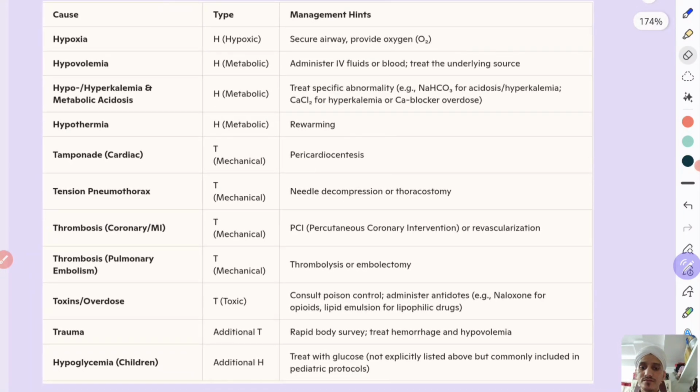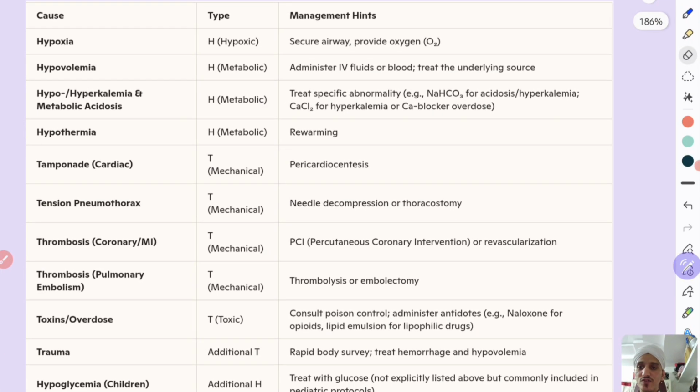Now, this is an important table, the 4Hs and 4Ts and how you will reverse them. If it is hypoxia, secure the airway and give oxygen. Hypovolemia, IV fluids and blood, and treat the underlying source. Hyperkalemia, metabolic acidosis, treat the specific abnormality. Sodium bicarbonate for acidosis and hyperkalemia, calcium chloride for hyperkalemia or calcium blocker overdose. So 2 drugs, sodium bicarbonate and calcium chloride.